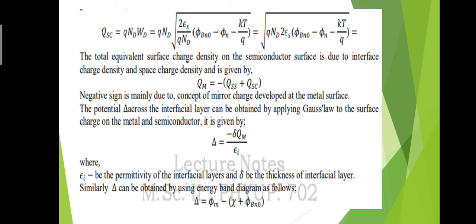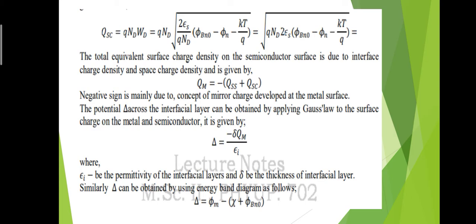After simplifying this equation, one square root of QNd gets cancelled with the other, and we are left with the equation: square root of QNd times 2εs times (φBn0 minus φn minus kT/Q). So this is the required equation for the space charge.